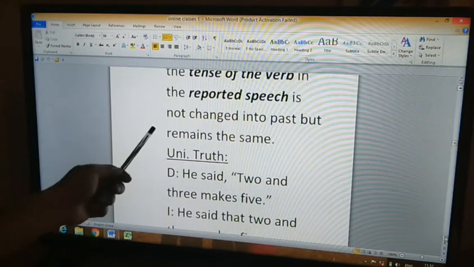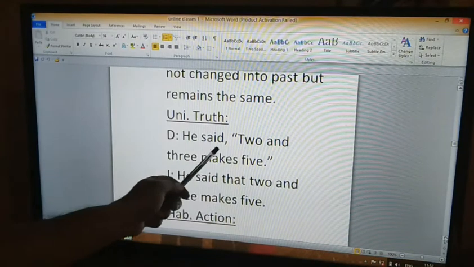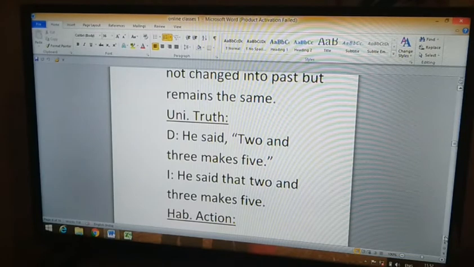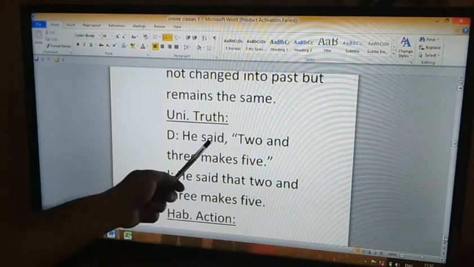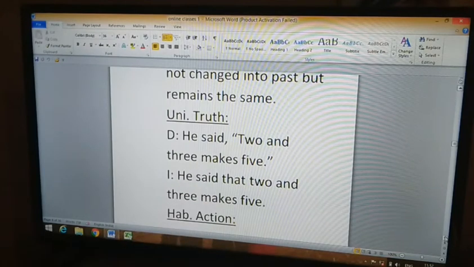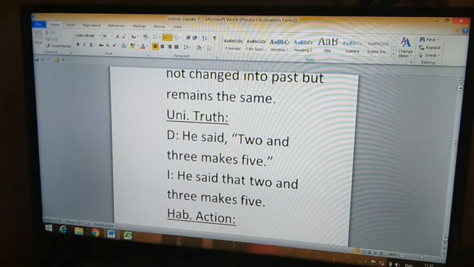Here you have an example of a universal truth: he said, "2 and 3 makes 5." "He said" is the reporting verb. "2 and 3 makes 5" is the reported speech. "Makes" is the verb used in the reported speech.